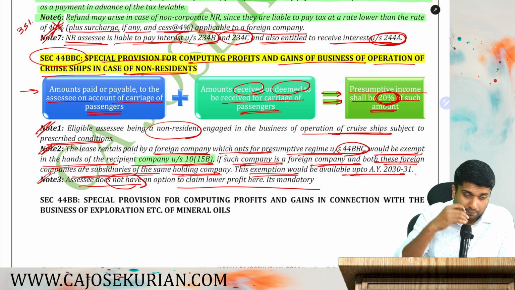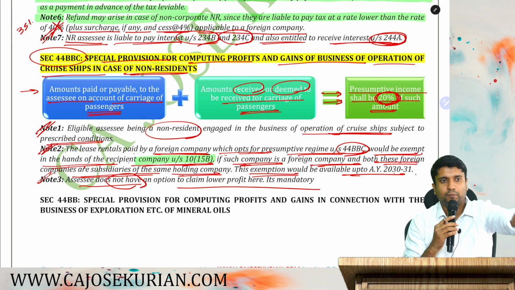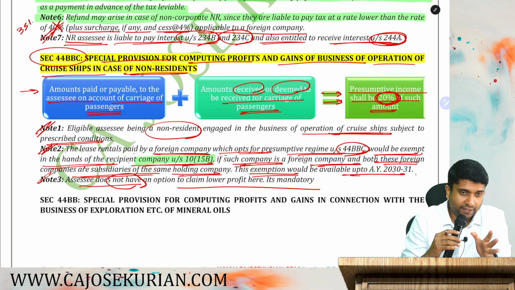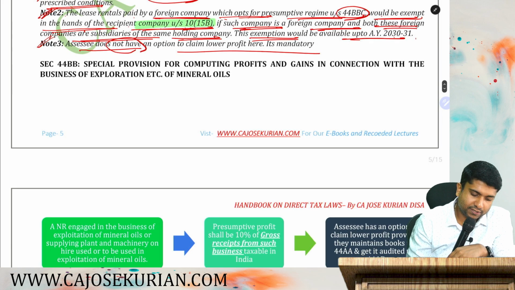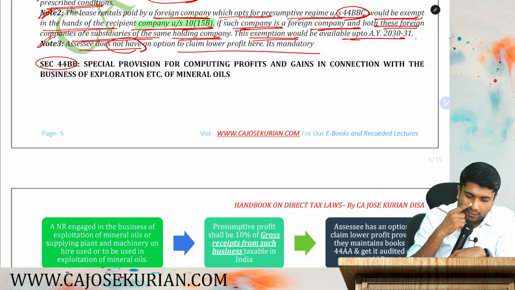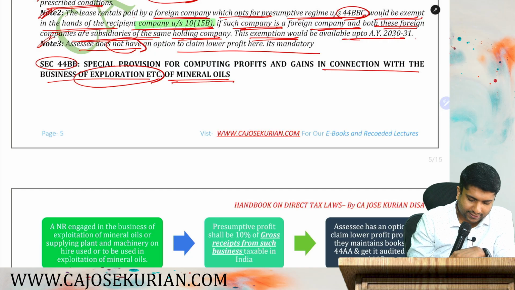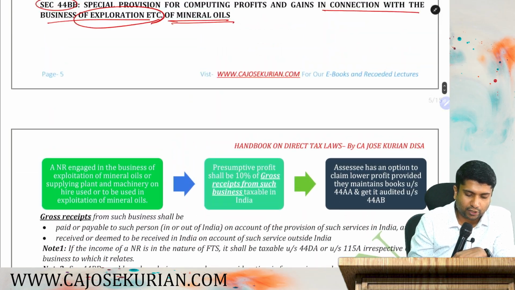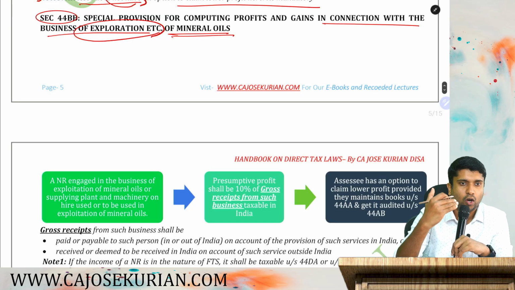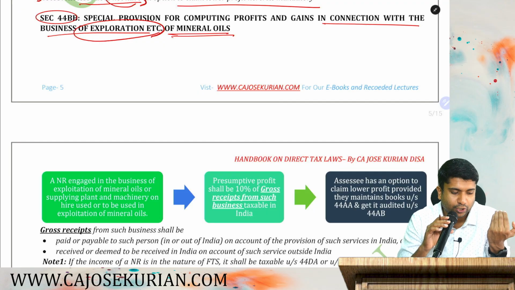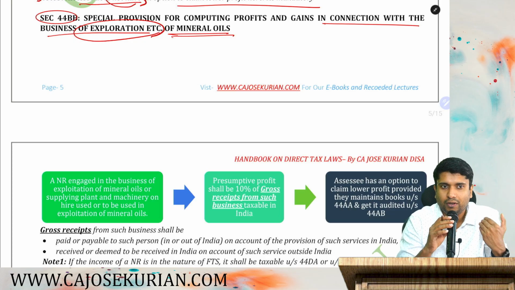Moving on with the next presumptive provision, friends. So we have completed 3 presumptive provisions: number 1, 44B, 172 and 44BBC. Now we are moving on to the next presumptive provision, that is section 44BB, the special provision for computing profits and gains in connection with the business of exploration etc. of mineral oil. Say for example, if you are in the business of exploration of mineral oil, then you must compute your total income in accordance with section 44BB of the Income Tax Act.